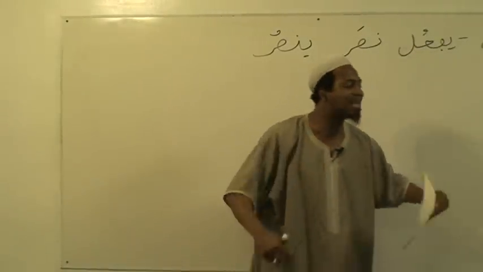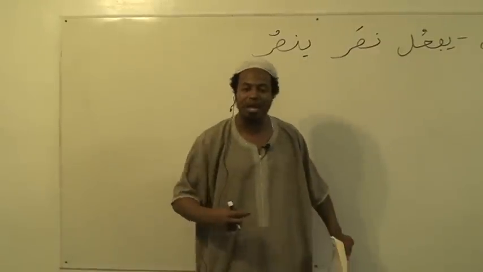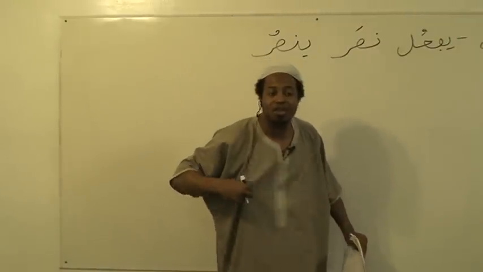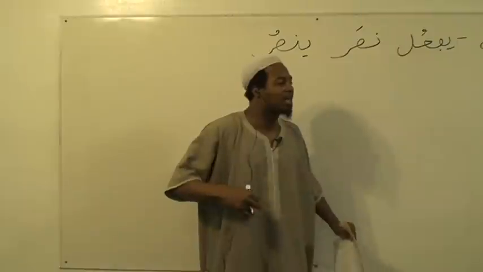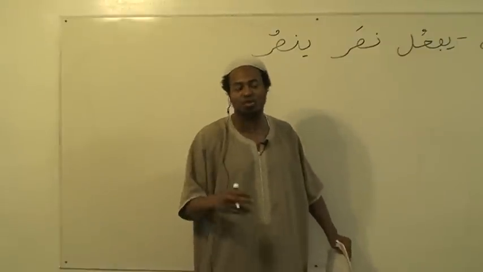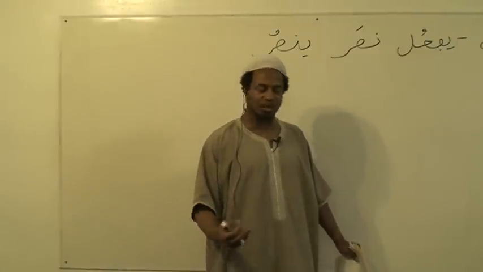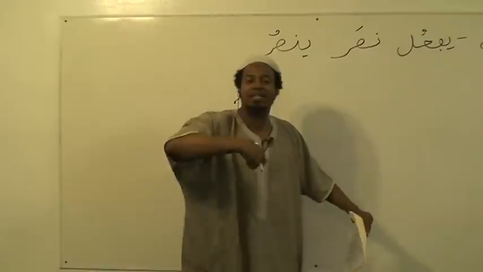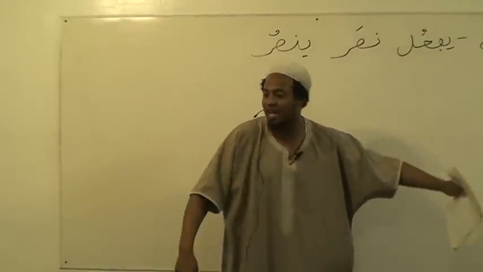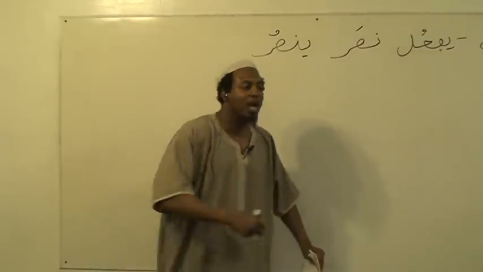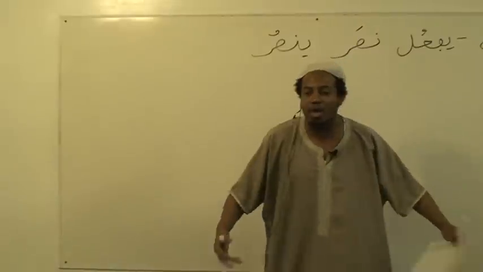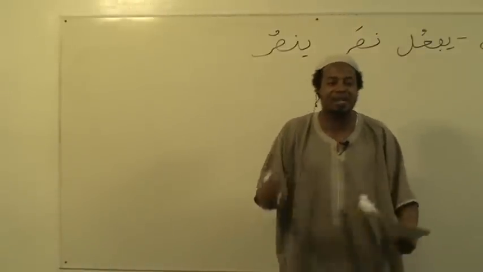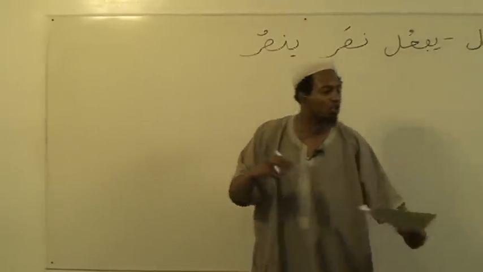And the other type of verb is lazim. Everybody say lazim. Lazim means it sticks to you. So somebody called multazim, he's someone who sticks to the deen. So a verb that's lazim, it sticks to the person who did it, and it doesn't take an object of the verb. For example, he came. Who came? He. Who did it affect? Him. Okay, so these are 2 types of verbs.